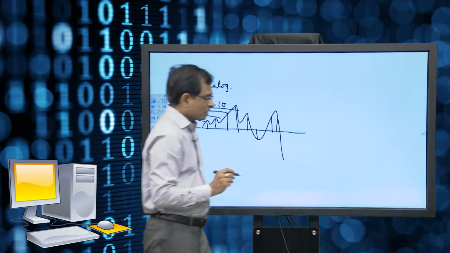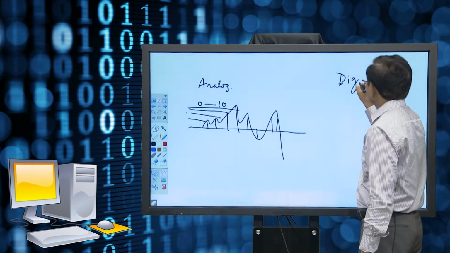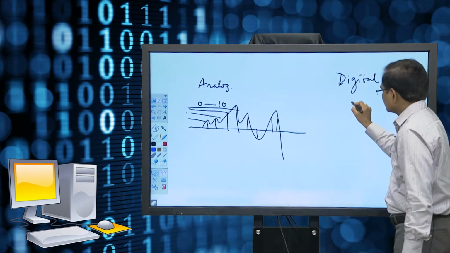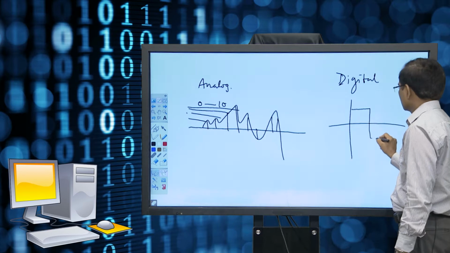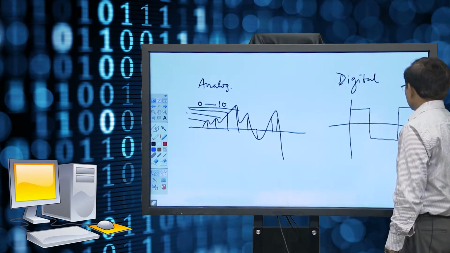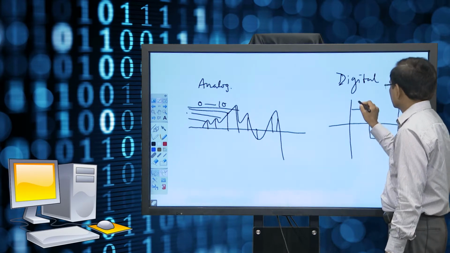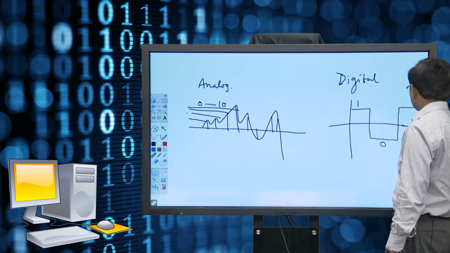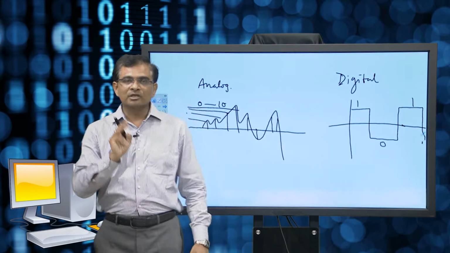Whereas, when we talk of digital, then digital computer is something like only two states, either 0 or 1. In this way things are operating. So, if it is 0, then I would say this is 0 here, this is 1 here, this is 1 here, somewhere here 0. So, in this way zeros and ones could be possible. So, only two states are there.